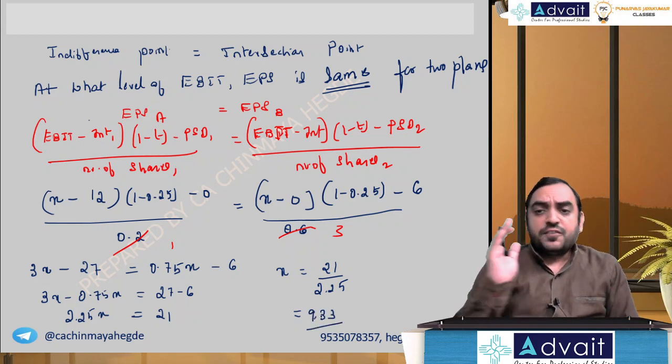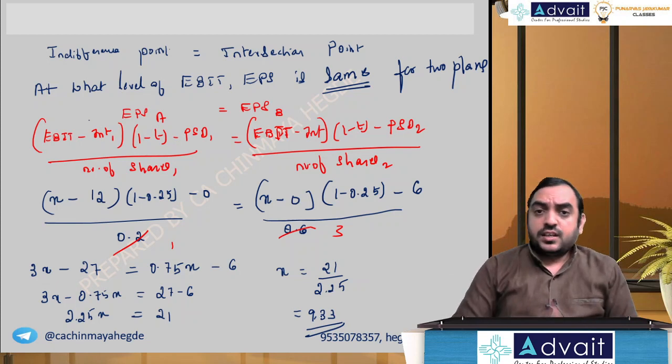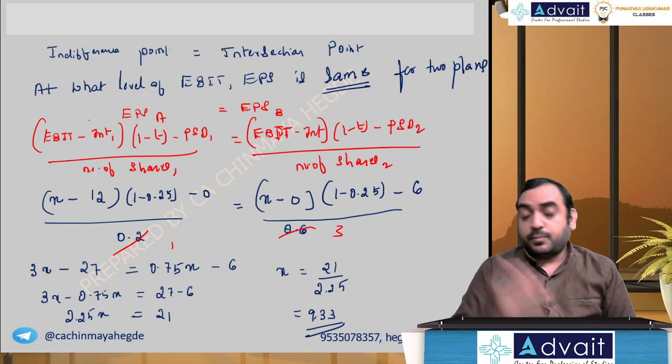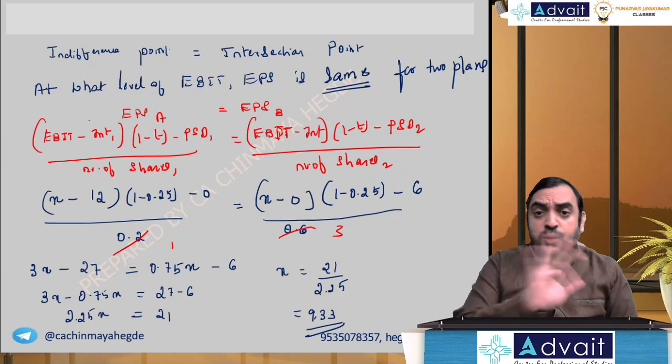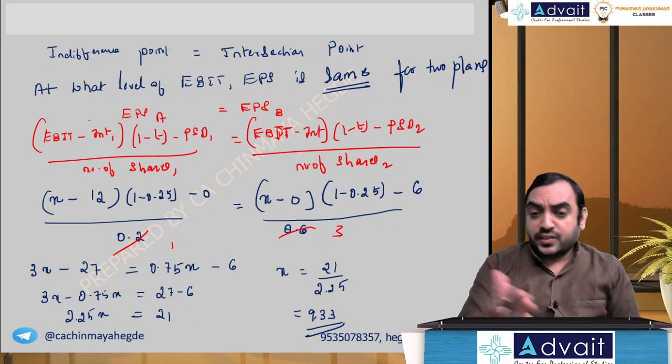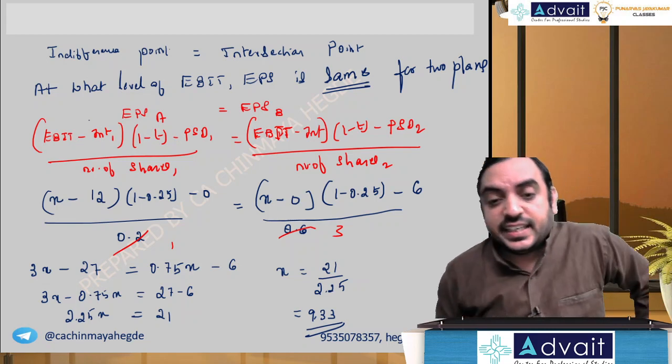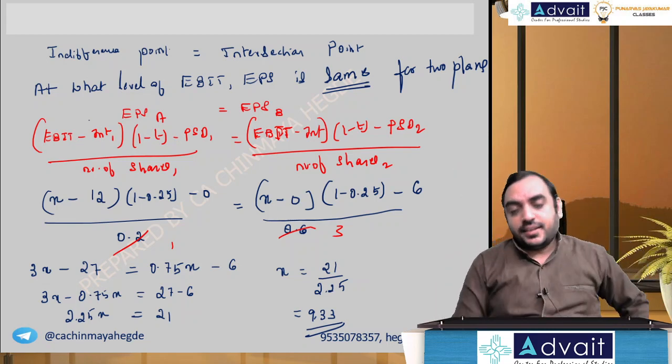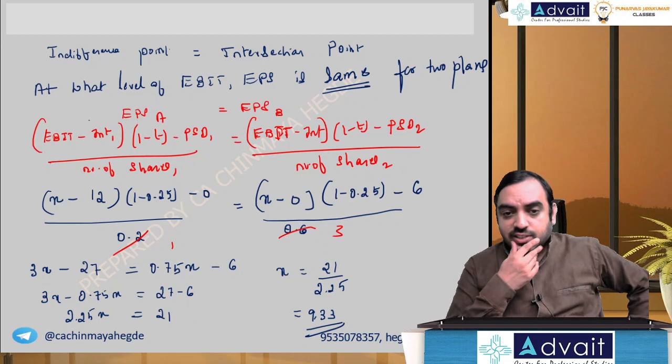Which means if EBIT is 9.33, under plan A also EPS will be the same as plan B. Not equal to 0, but both plans will have the same EPS when EBIT is 9.33. Please check if the calculations are fine.